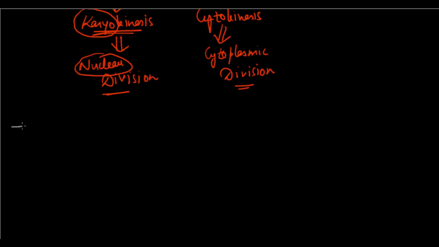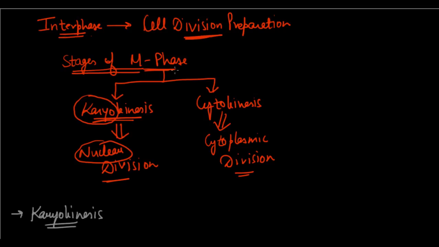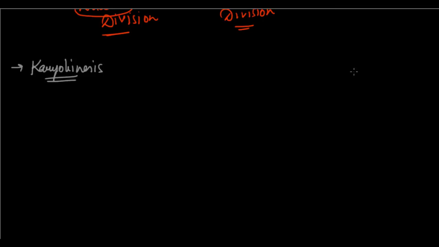Firstly, we have the karyokinesis, which is the most complex procedure and the longest phase of the M phase. And we know that the M phase itself only constitutes about 5% of the cell cycle. But in the M phase specifically, we have karyokinesis, which is the longest phase.